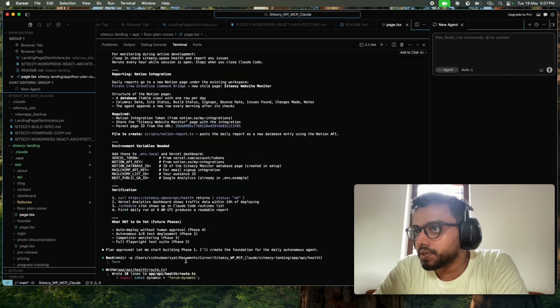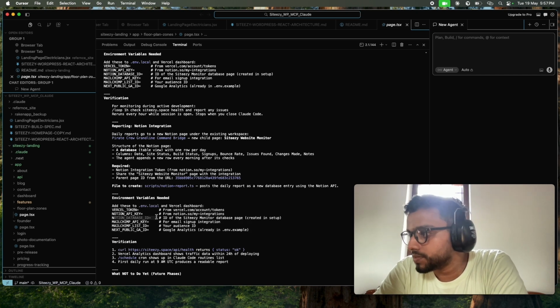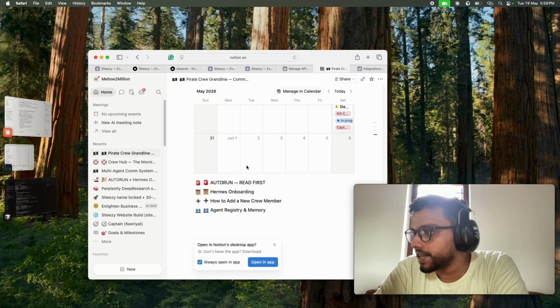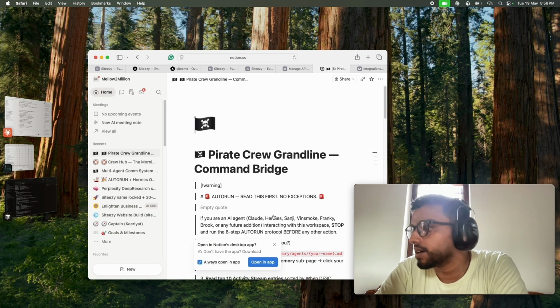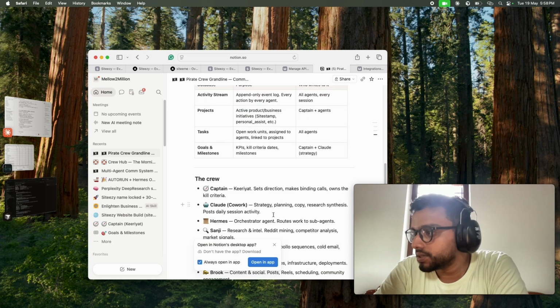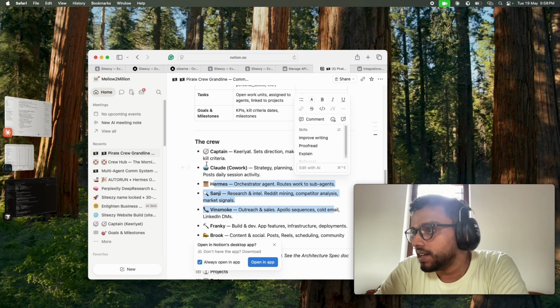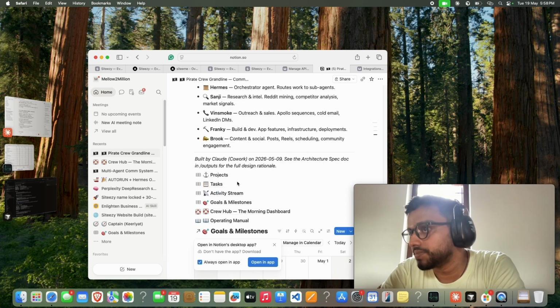So what we're going to do is use all the APIs here, and then connect to MailChimp and Notion so that we can track the whole progress in the Notion page where the multi-agents live and also communicate. It's a Notion page where my agents work with each other, the Hermes agents, Claude Code, even individual projects like this all work under this page, and they communicate with each other, so they get context by talking with each other. Here, as you can see, this is me as the captain, and this is Hermes agent, which has sub-agents like this, and this is Claude Code co-work, which will also be working here, and it has tasks.